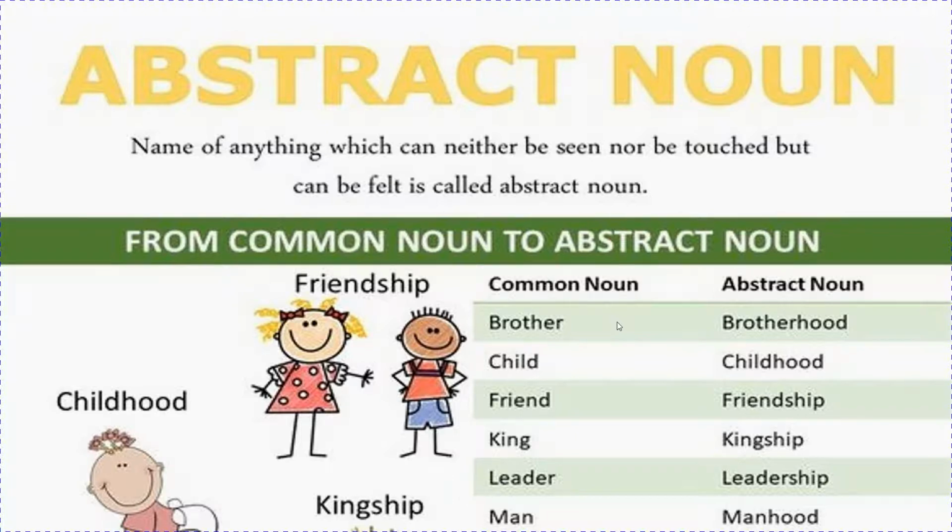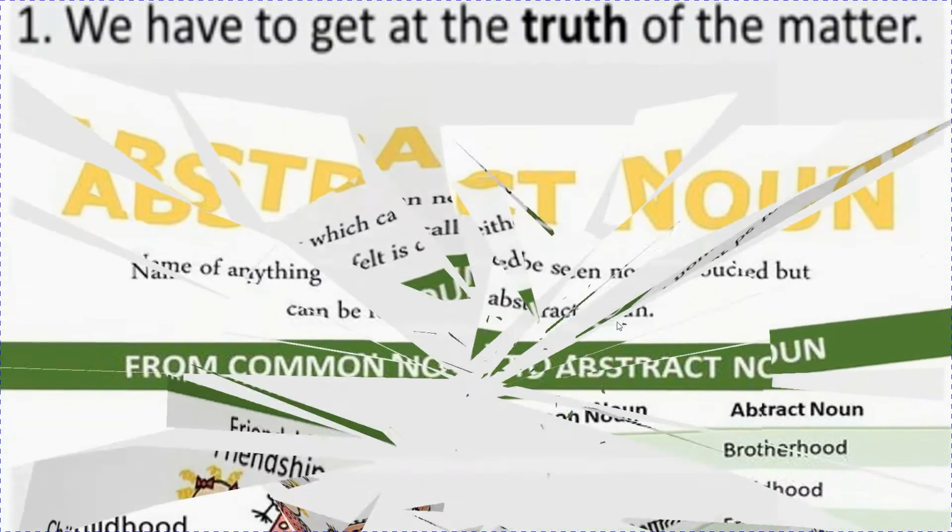So how will you change from a common noun to an abstract noun? Let us see. Common noun is brother. And what is the abstract noun of brother? Brotherhood. Child, childhood. Friend, friendship. King, kingship. Leader, leadership. Man, manhood. So children, it is very easy to make abstract nouns from a common noun.